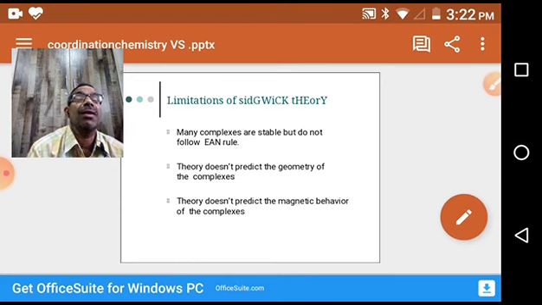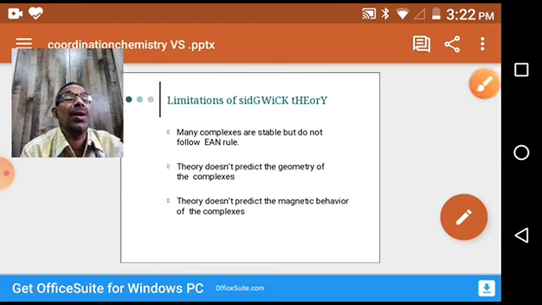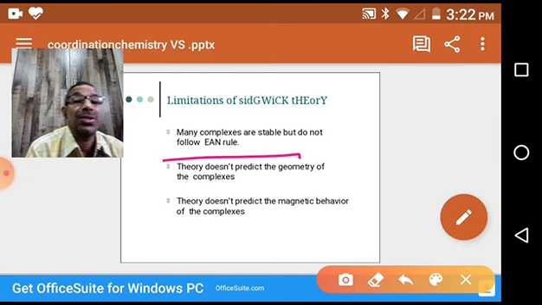So what are the limitations of EAN? Many complexes are stable but do not follow the EAN rule, which is one thing we just discussed. As per this theory, every stable complex should possess an effective atomic number nearest to the inert gas of its period. There are so many complexes which do not obey this EAN, but they are stable. This is one of the major setbacks.